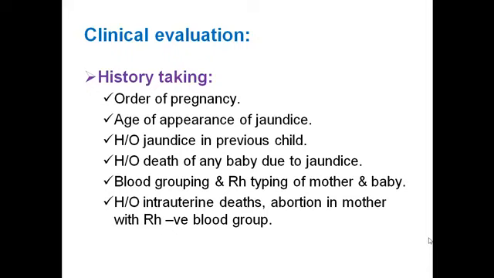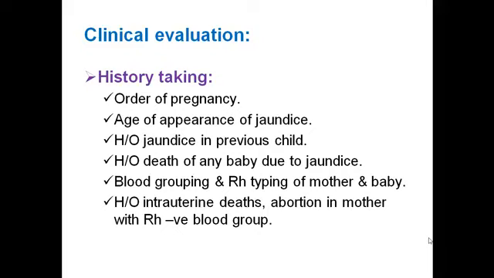Now the clinical evaluation. First of all, history taking. Order of pregnancy is important in case of Rh incompatibility, because in Rh incompatibility the first pregnancy, the first baby, is usually spared. But this is not important in other causes of jaundice. Age of appearance of jaundice is important, as we discussed earlier.